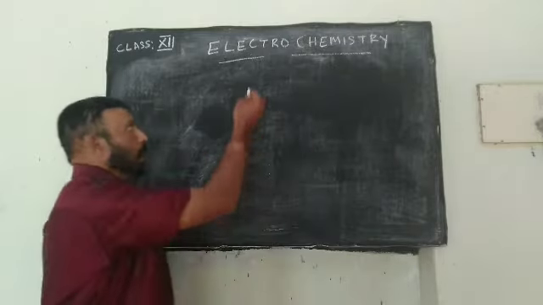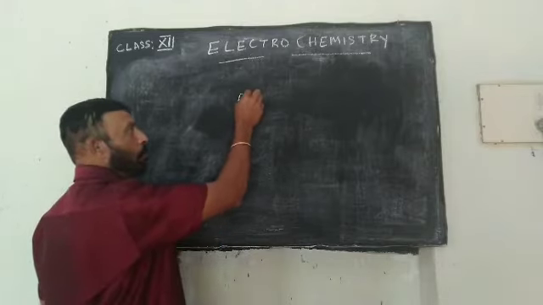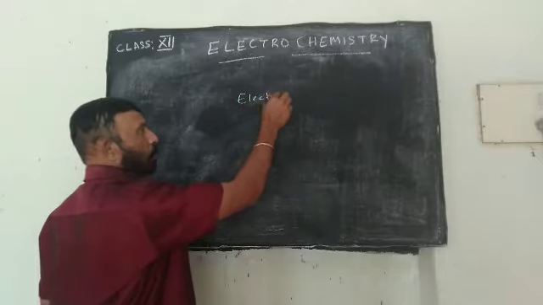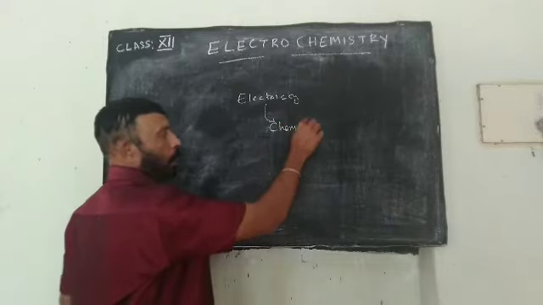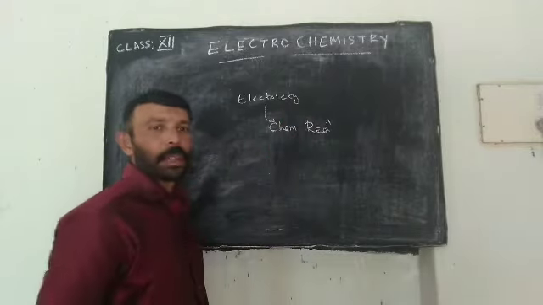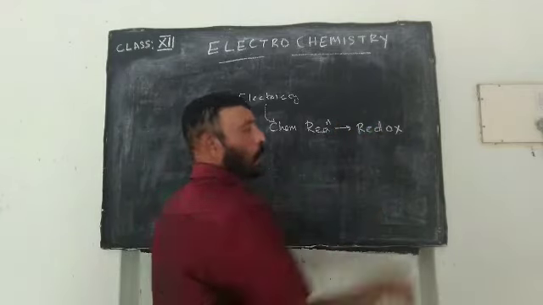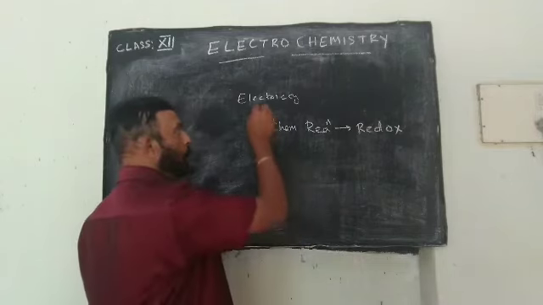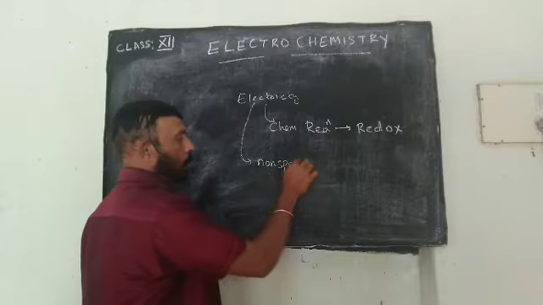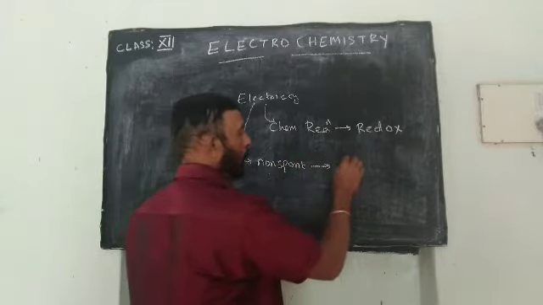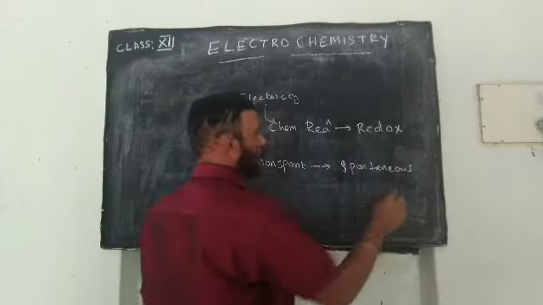That means the branch of chemistry dealing with the study of generation of electricity from chemical reaction, and this chemical reaction is redox in nature. Using this electricity, what is happening? Non-spontaneous reactions have been made spontaneous. This is what is called as electrochemistry.